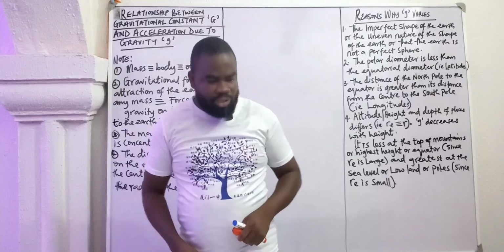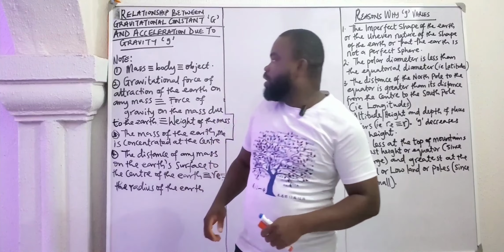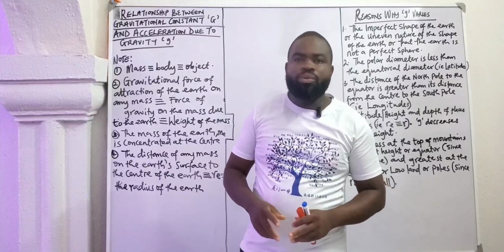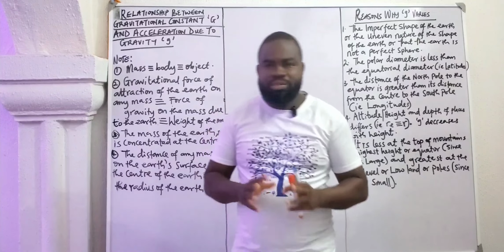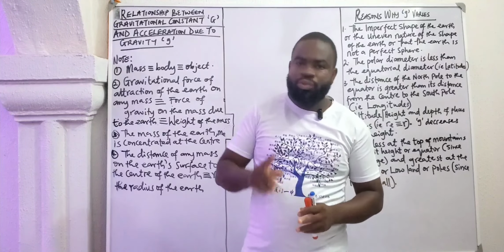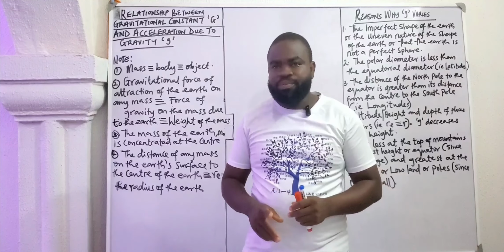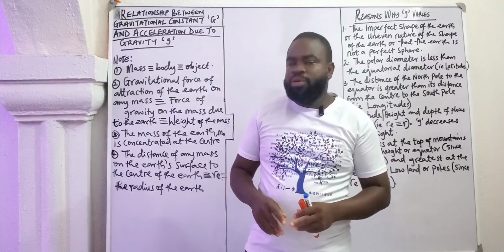So we continue with our class of today. There are some salient points we need to know in this class for us to be able to achieve that relationship between capital G and small g. So let's take these points.